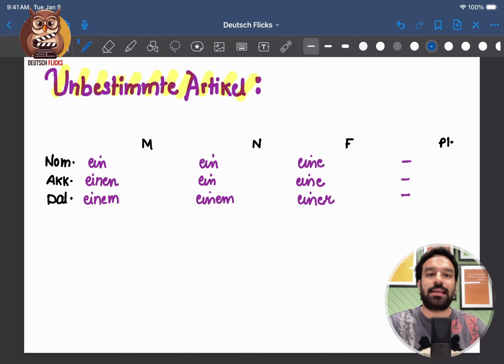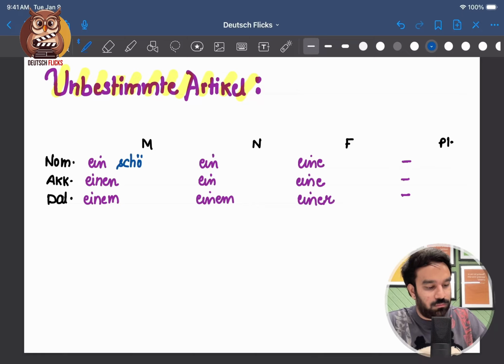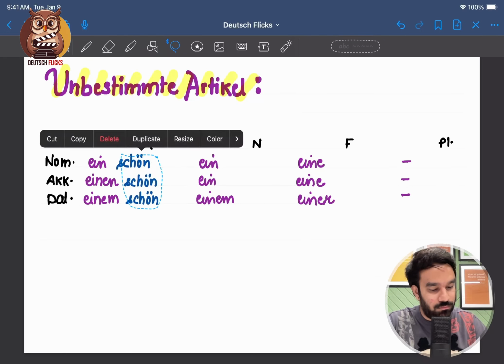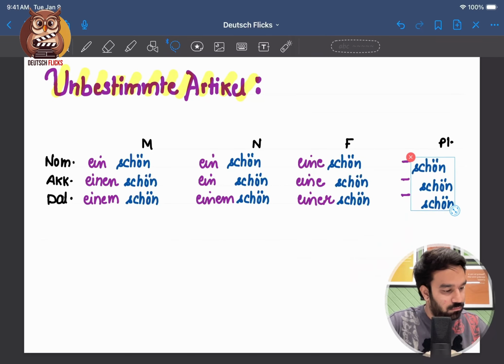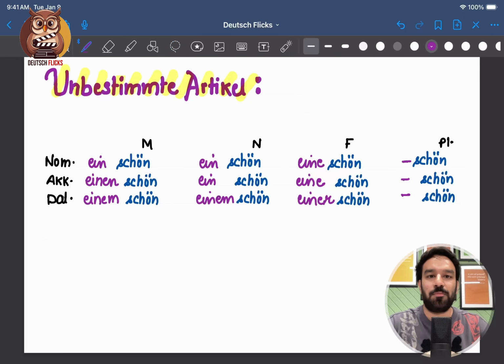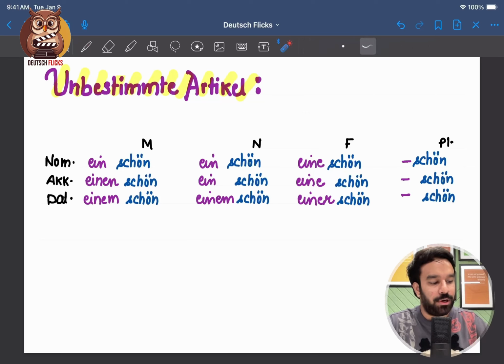Now this time we'll take a new adjective. Let's take schön. You must be thinking, if we do not have any indefinite article, then why are we having adjectives here? Now the answer to this I'll tell you a little later. For now, our task is to apply an ending to these adjectives.